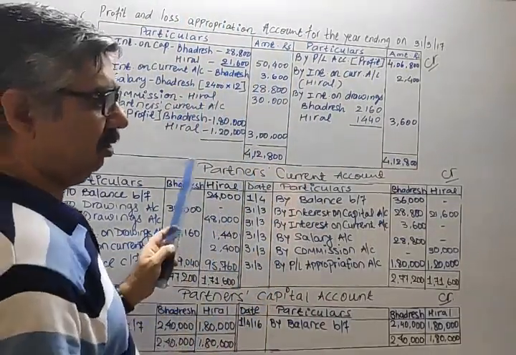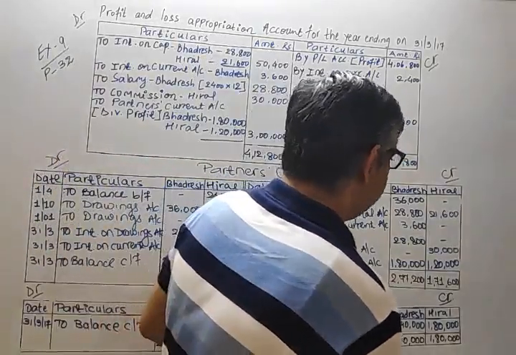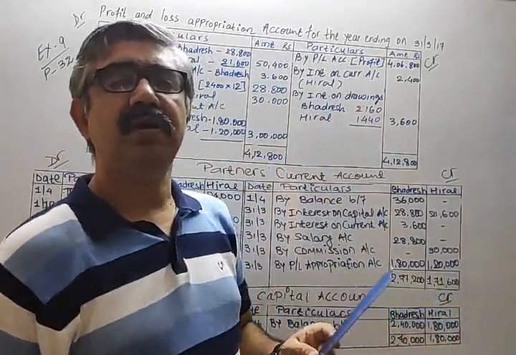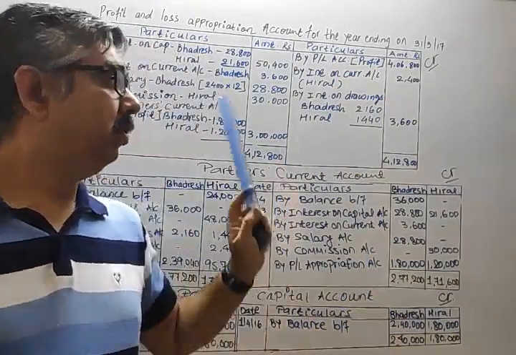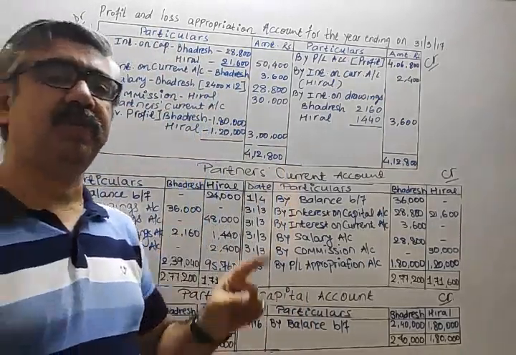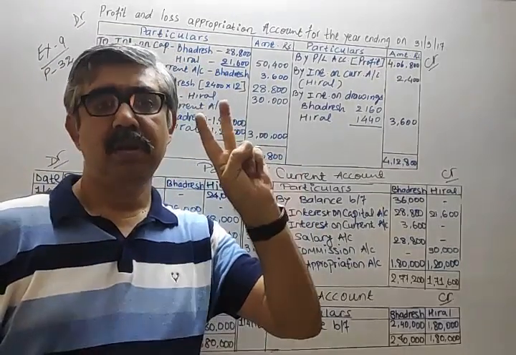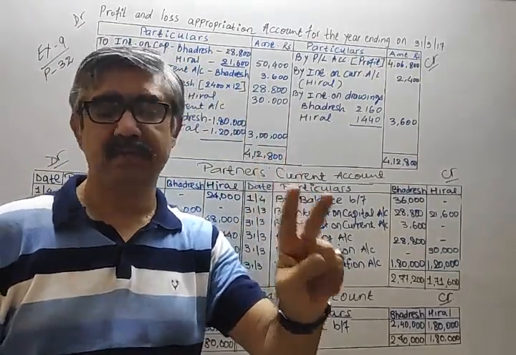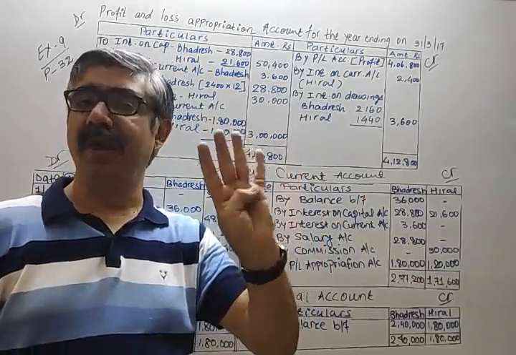Is it okay? First of all, yesterday's revision. Yesterday, if you remember, I told you 4 items: partners' capital, partners' drawings, profit or loss, and current account balance.